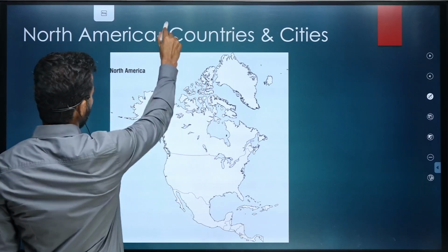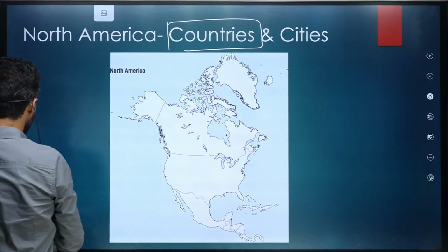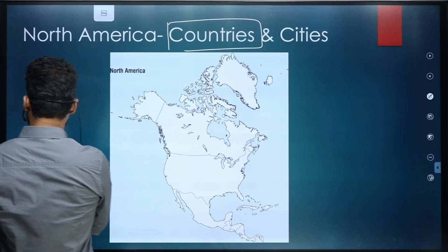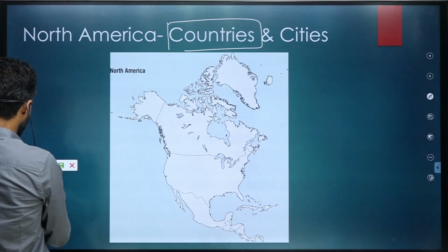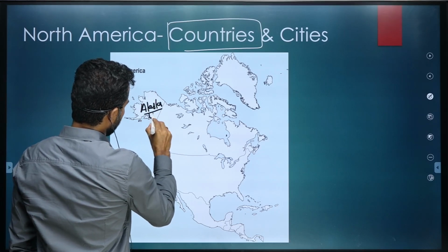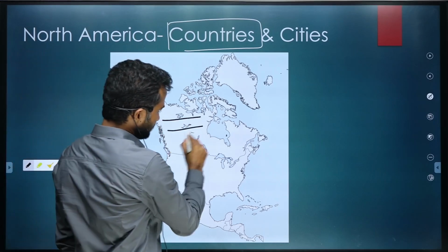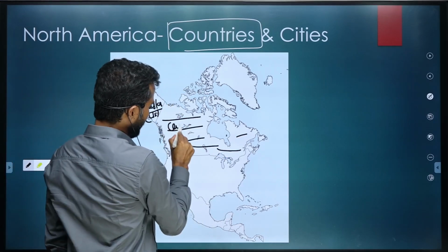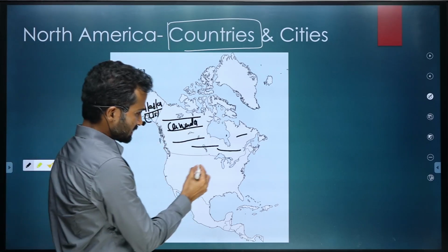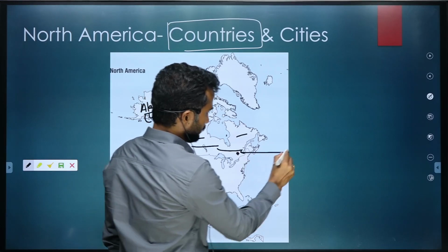Anyway, let's talk about the important countries. As I already said, this is Alaska. This part is Alaska, and Alaska is part of the USA only. This large country is Canada. Its capital is Ottawa, and somewhere here, Ottawa is located.